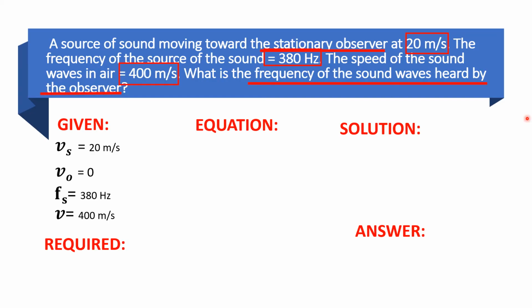So sabi dyan sa problem, we have to find the frequency of the sound waves heard by the observer. So, ang hanap natin, ano kaya yung maririnig dyan ng ating observer? Ano kaya yung frequency ng naririnig ng ating observer? So, that is the F sub O. So, equation natin is this one. V plus minus V sub O over V plus minus V sub S, multiplied by f sub s.